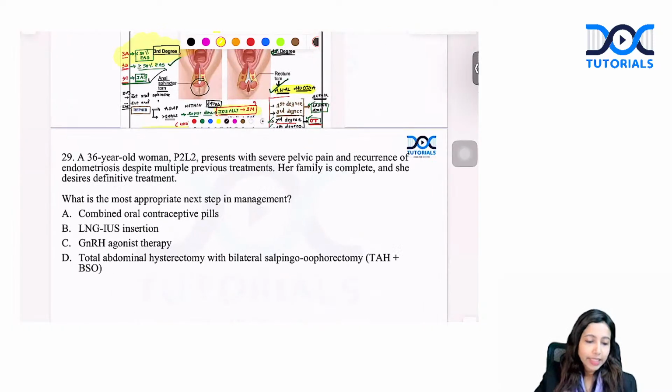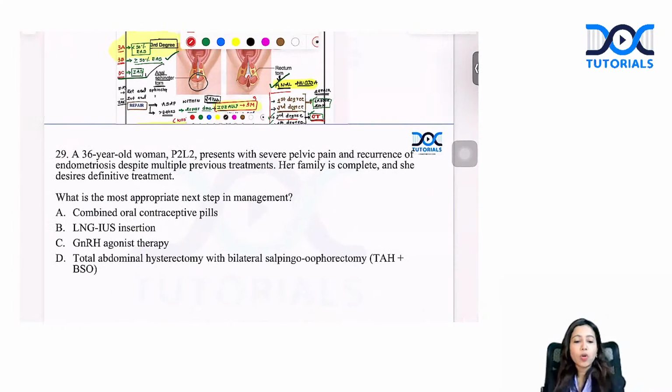Yes. Let's move to the next question on endometriosis. A patient has presented to you, 36-year-old. She is para 2 living 2 with endometriosis and she has had multiple surgeries and multiple treatments in the past. She is in severe pelvic pain.